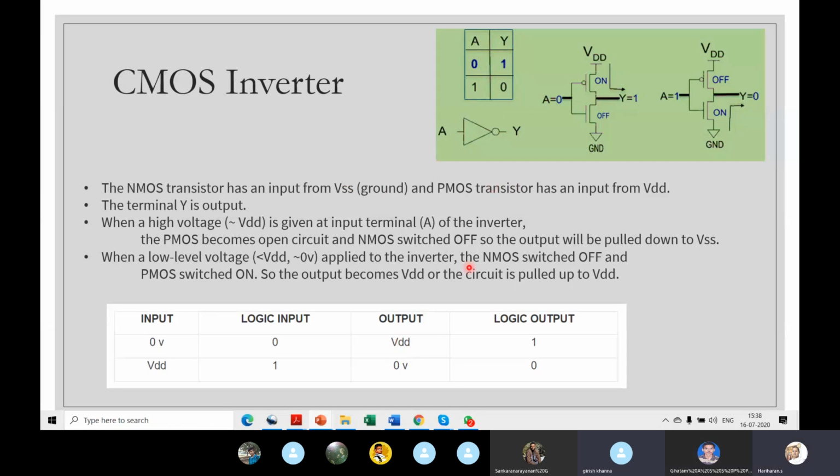So we'll see what the inverter is. It will be more clear. This is a CMOS inverter, right? You all know what an inverter is. If you give 0, it becomes 1. If you give 1, it becomes 0. This is a very, very important circuit. You should remember these circuits by heart, forever.